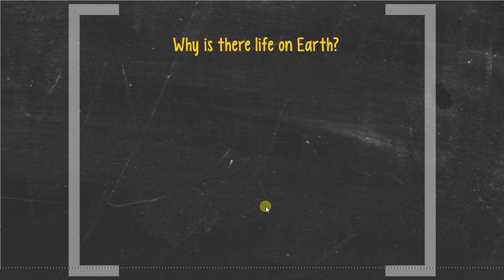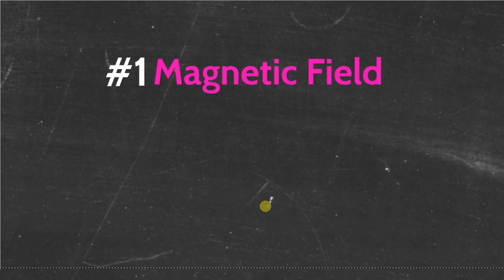Alright, so let's switch gears. Let's talk about why there is life on Earth. Why is Earth so special, while the other terrestrial planets maybe not so much? So the number one reason here, we needed 4 reasons. One is the magnetic field.